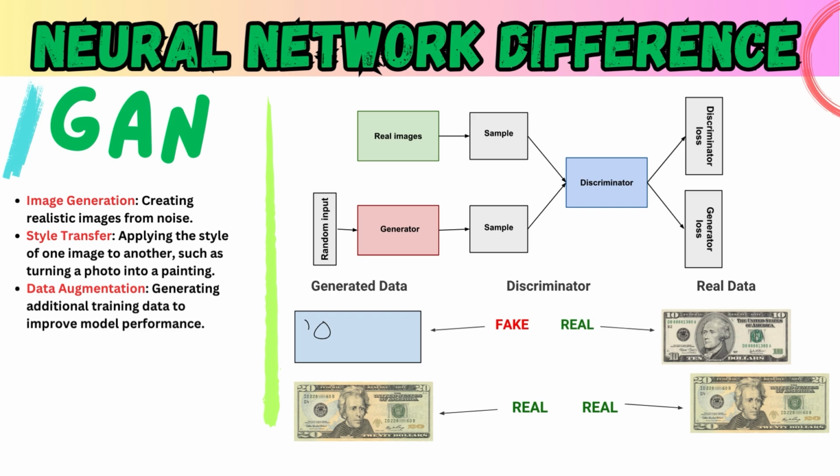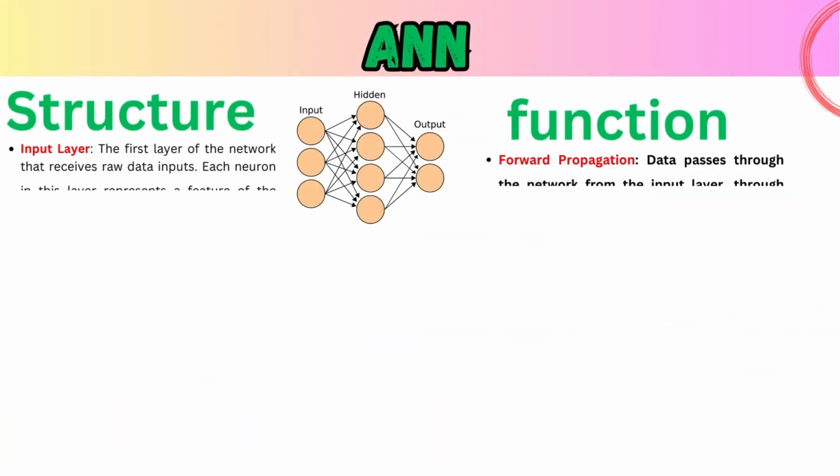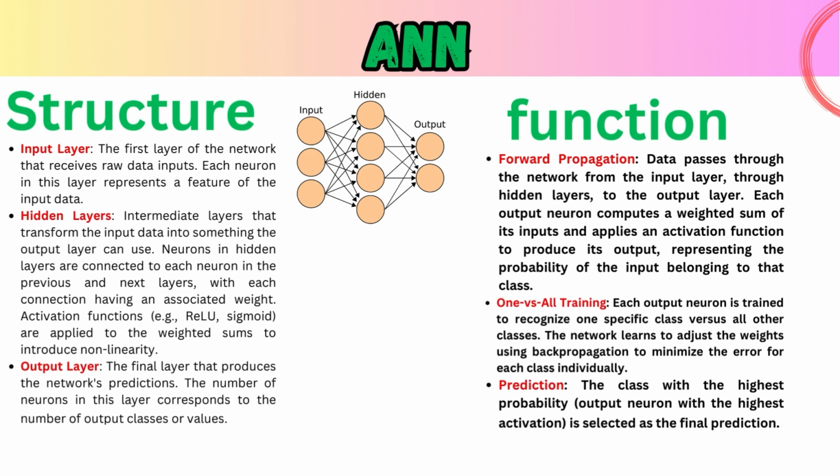Data augmentation. They're also great at generating extra data to help improve model performance, especially when data is hard to come by. Structure and function of neural networks. Now let's break down how these neural networks are structured and what they do. 1. Artificial neural networks. Structure.